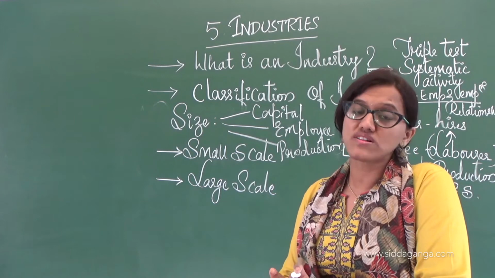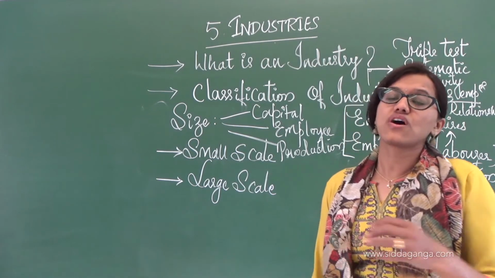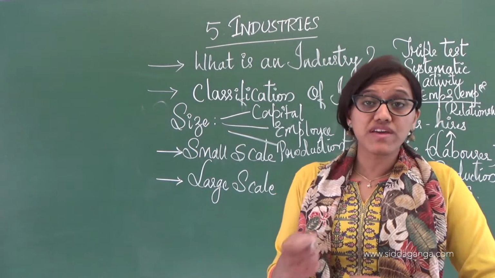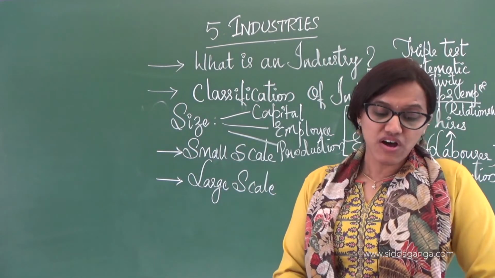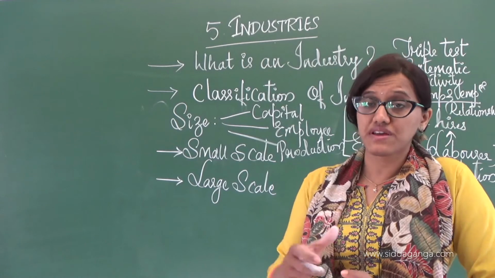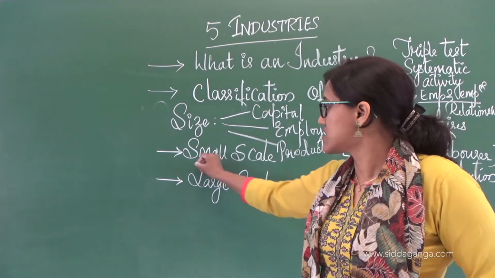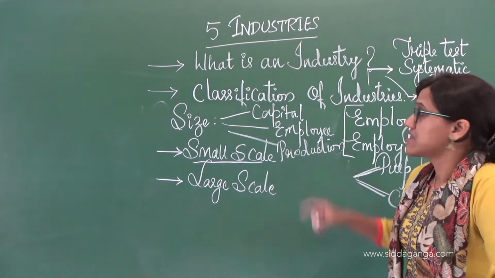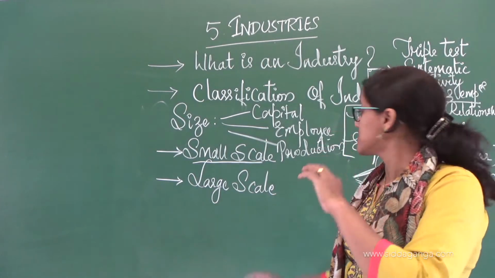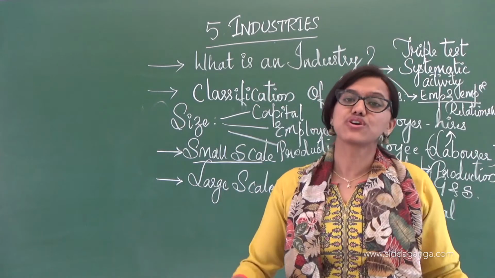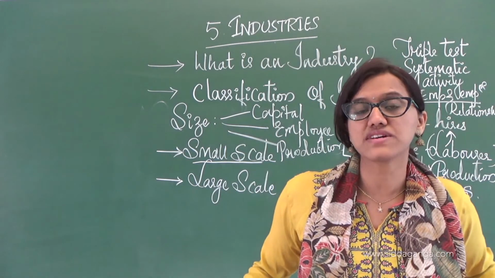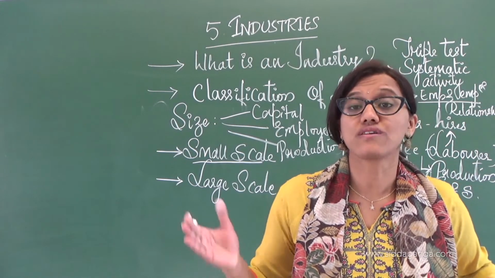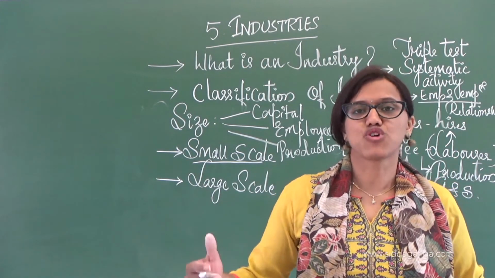Very first is small scale industry. Cottage or household industries, such as pottery, weaving of baskets or other handicrafts, come under small scale industry because the investment is very less, the employees are very few in number, and the production is limited. That's the reason we classify them under small scale.